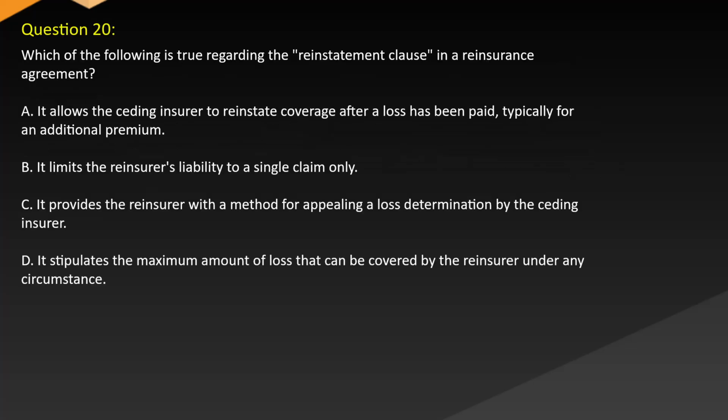Question 20. Which of the following is true regarding the reinstatement clause in a reinsurance agreement? A. It allows the ceding insurer to reinstate coverage after a loss has been paid, typically for an additional premium. B. It limits the reinsurer's liability to a single claim only. C. It provides the reinsurer with a method for appealing a loss determination by the ceding insurer. D. It stipulates the maximum amount of loss that can be covered by the reinsurer under any circumstance.